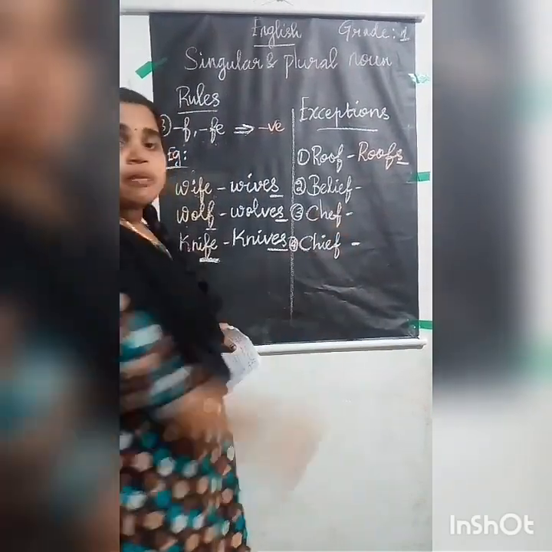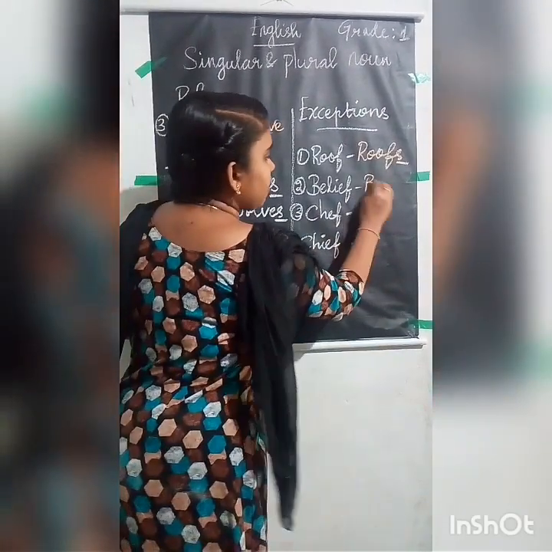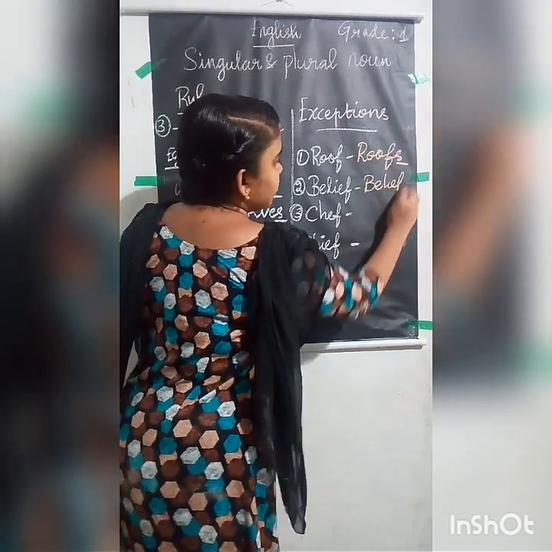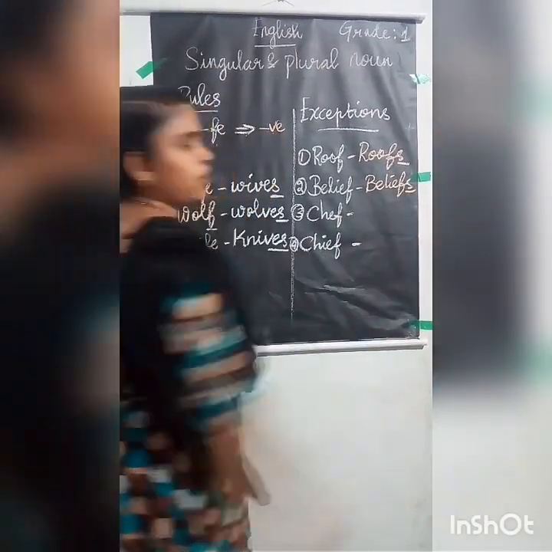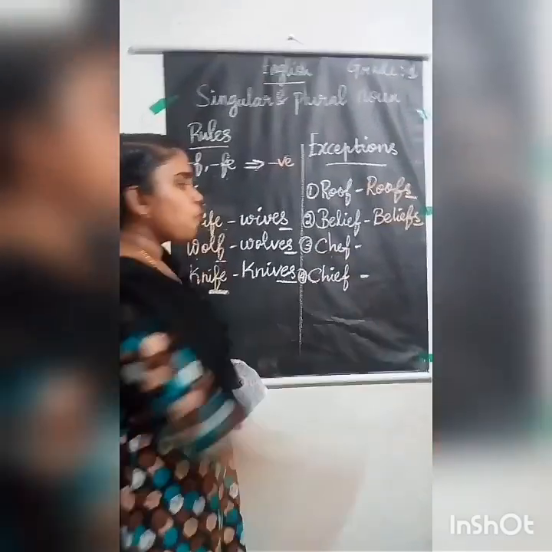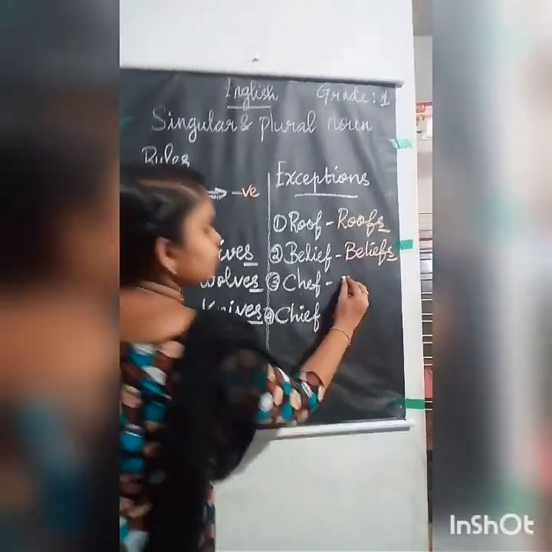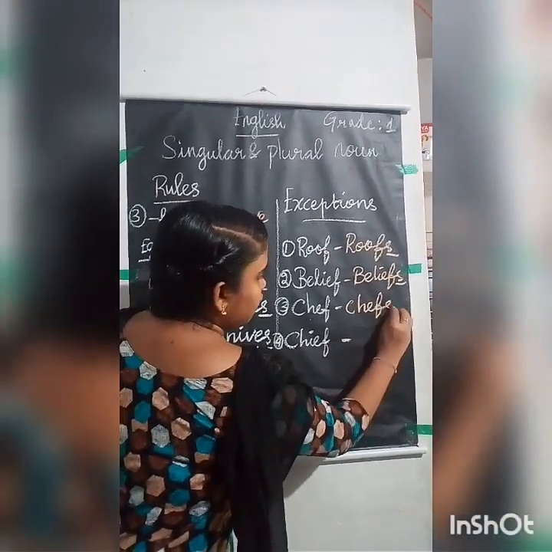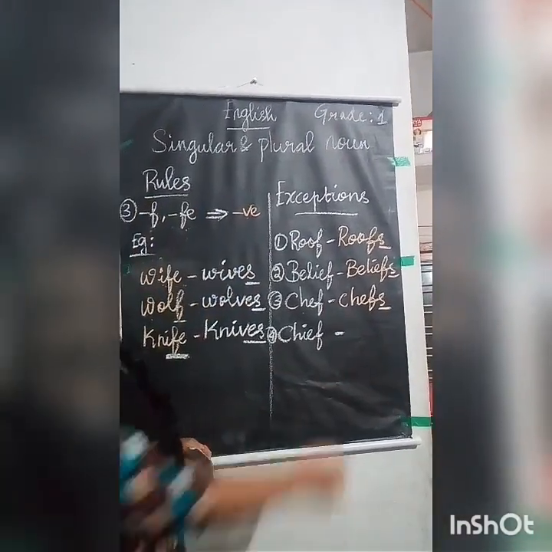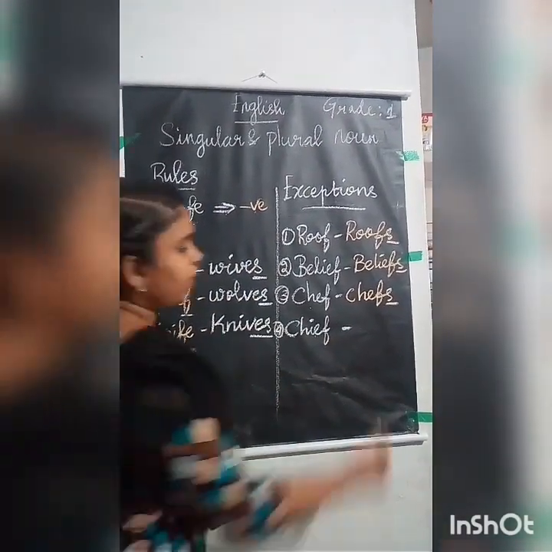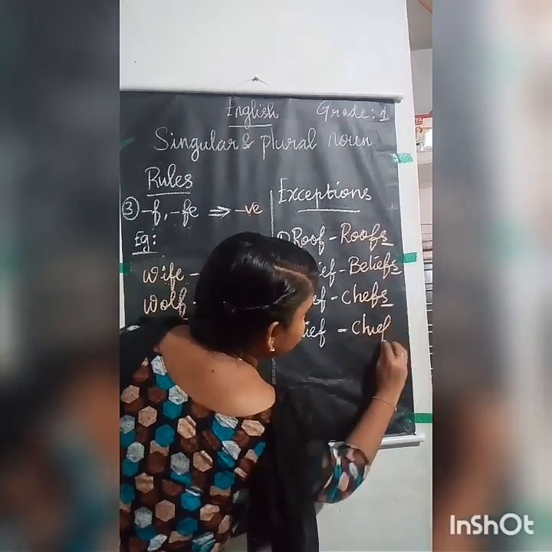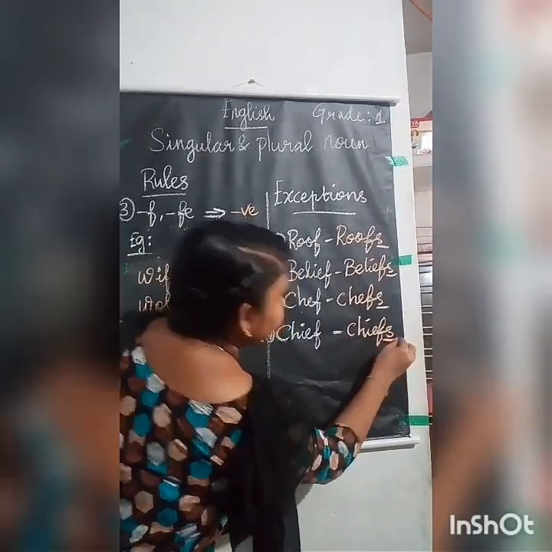The second question is belief. Here also you have to add only S at the end. This is also one of the exception case. And the third one is chef. Here also you have to write S alone in the end. Okay. And the last one is chief. Here also you have to write only S at the end.